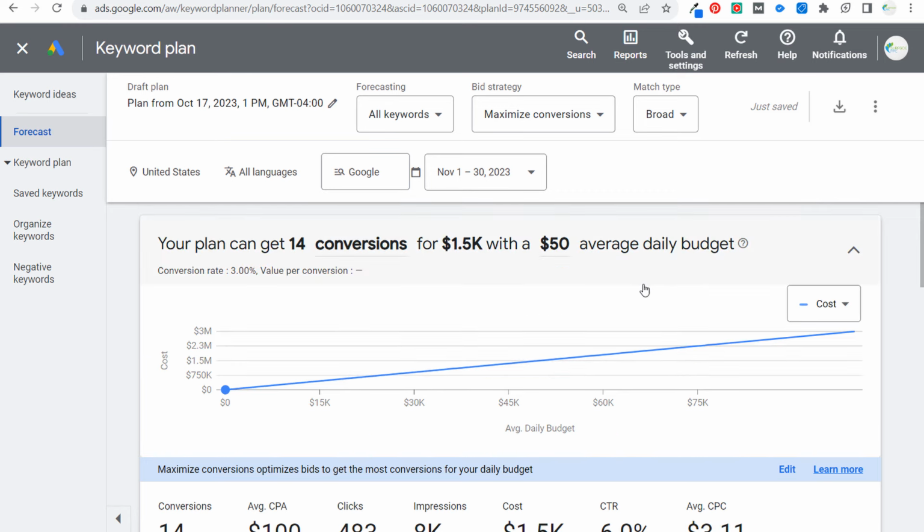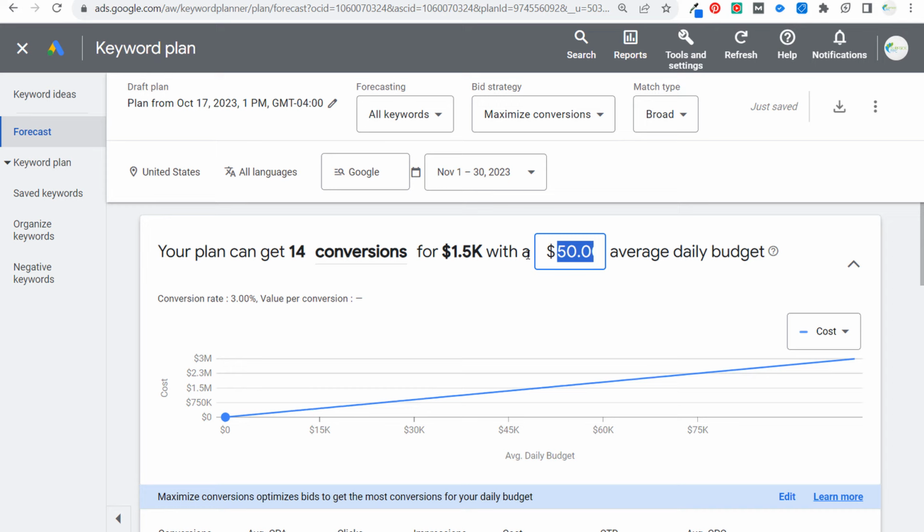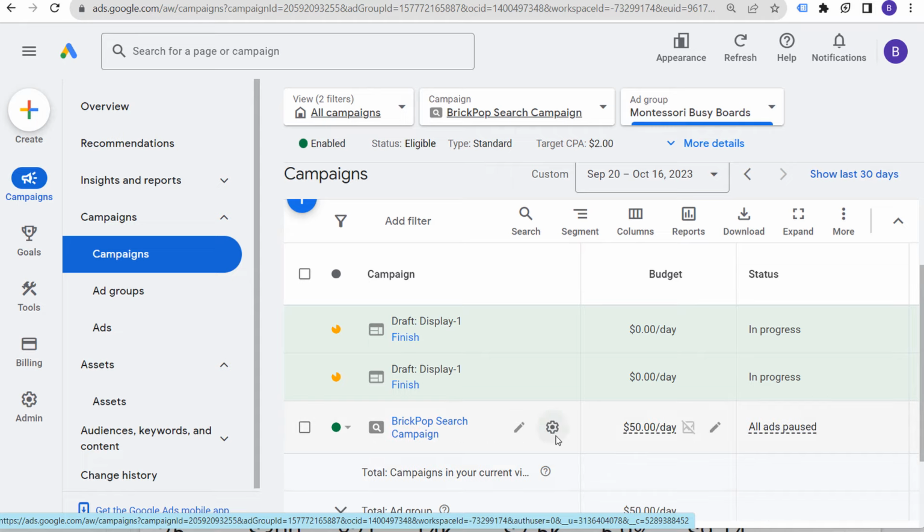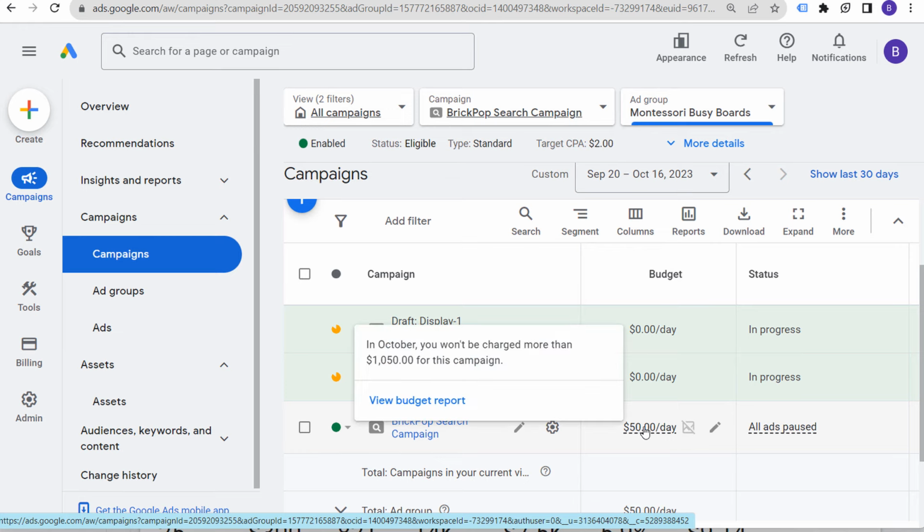But basically what you can see is as you go through this data, you can say, you know what, our average daily budget should probably be somewhere around, to maximize our results, something like $250. And this is something you're going to have to test. So when we come back over here to our campaign screen, what you want to do is find the best possible budget. Now, it's not a best practice to change your budget all the time, but let's just say, for example, we set a $50 budget. It's saying we're not going to be charged more than $1,050 for this campaign.